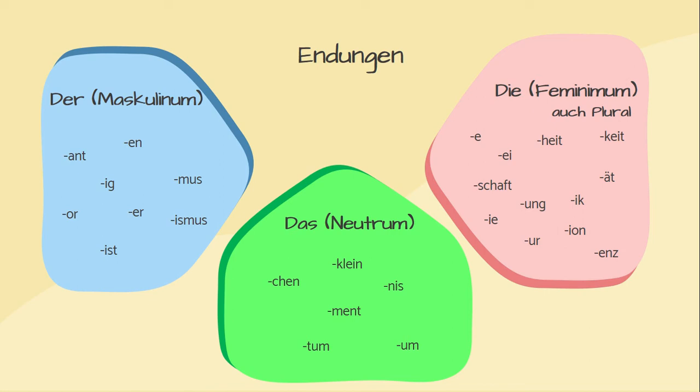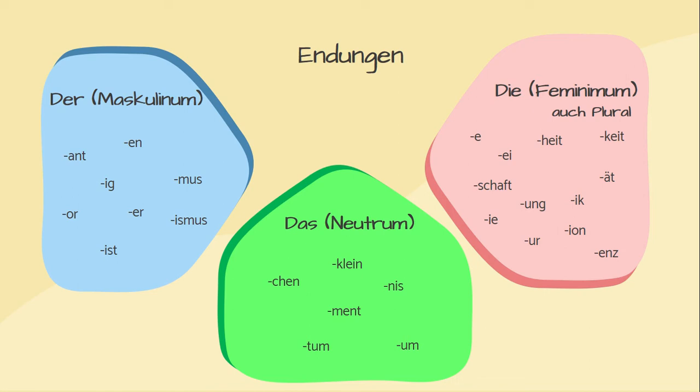For the article das, we have words ending in chen and lein, such as das Mädchen for the girl, das Fräulein for miss. Here we can also see that the article das is usually used for the smaller form.